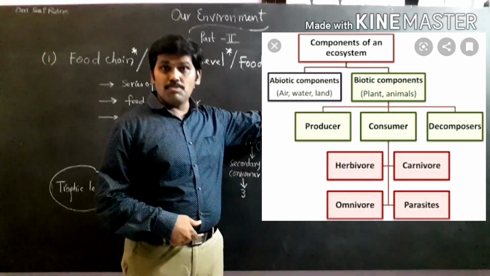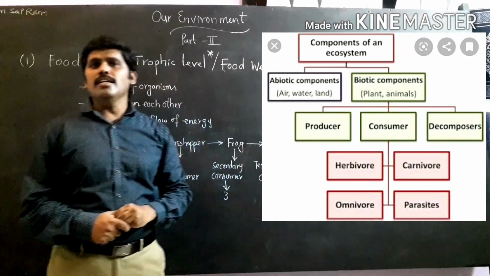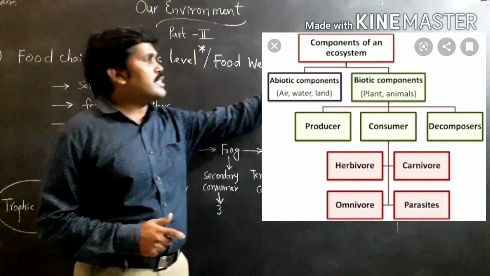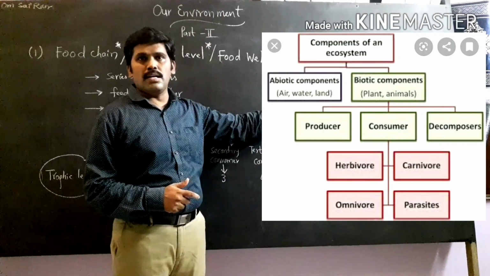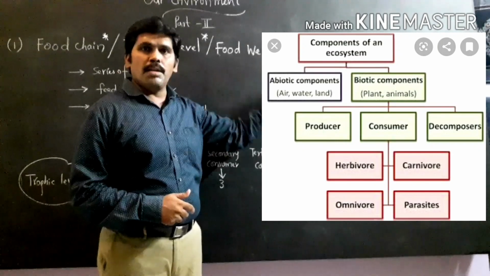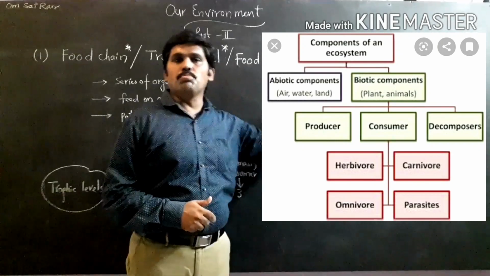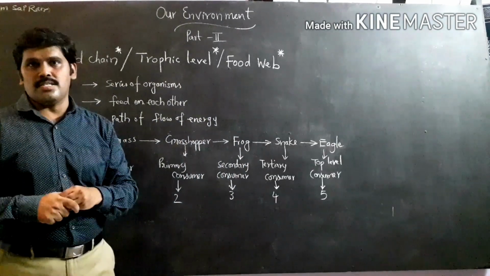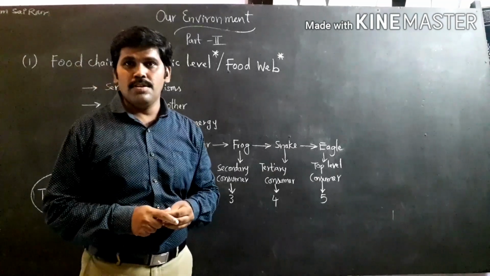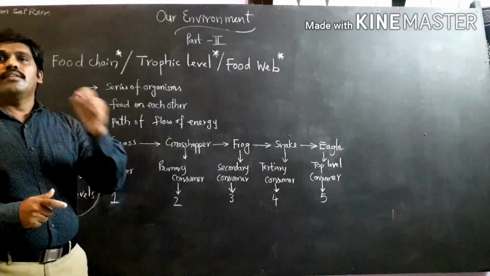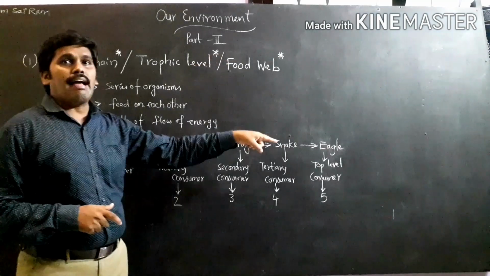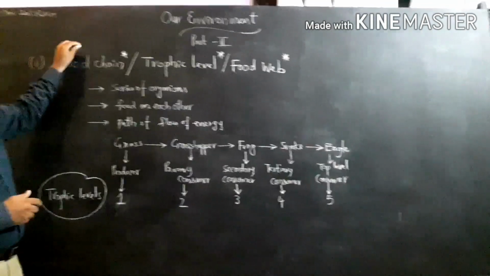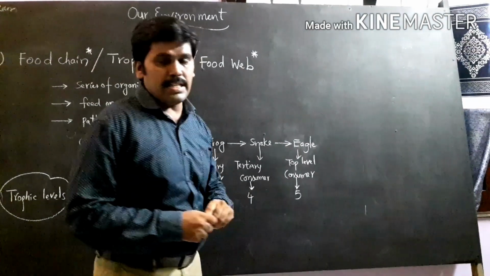And all these organisms are interacting with each other. With what? Among themselves and along with all the physical components of the ecosystem. My question is, why are all these biotic components, producers, herbivores, carnivores, omnivores, decomposers and parasites, interacting with each other? What is the purpose? The main important thing is why they are interacting. The only purpose is energy transfer.